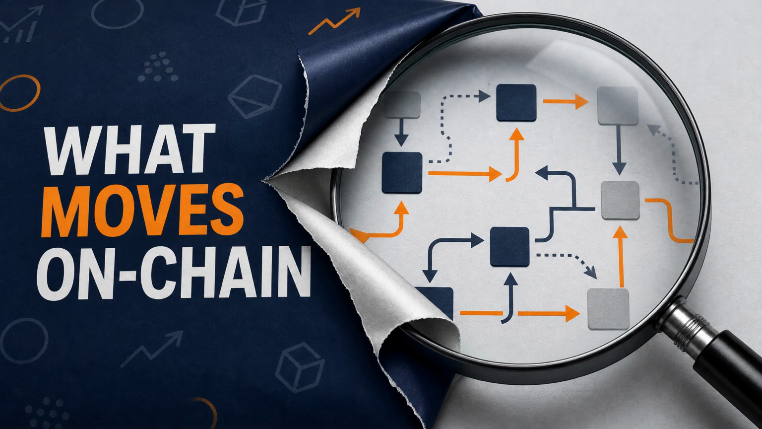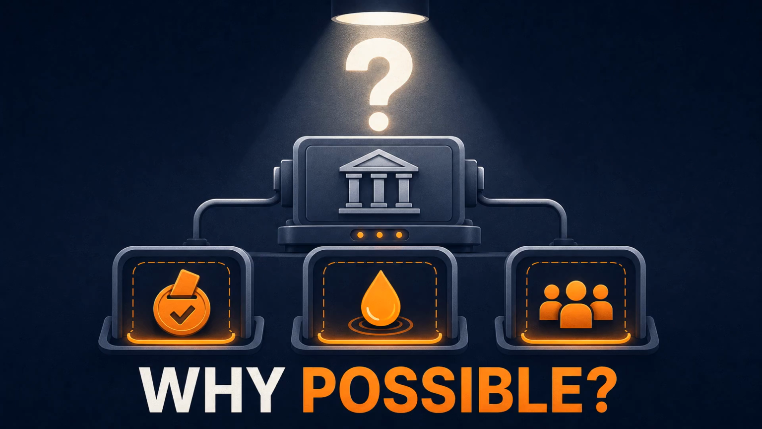The goal here is simple. If you understand what actually moves on-chain, you can spot risks that marketing language usually hides. Now let's talk about why this specific kind of attack is possible.